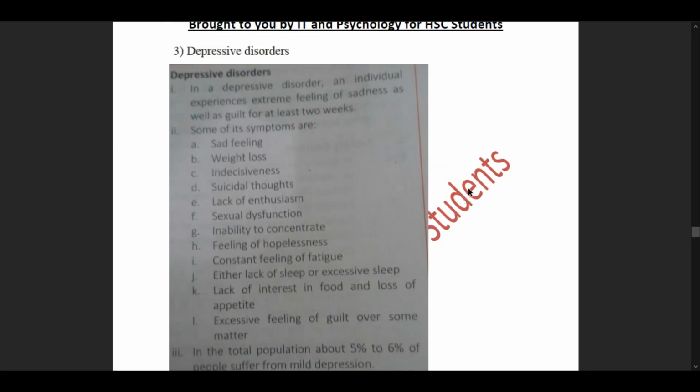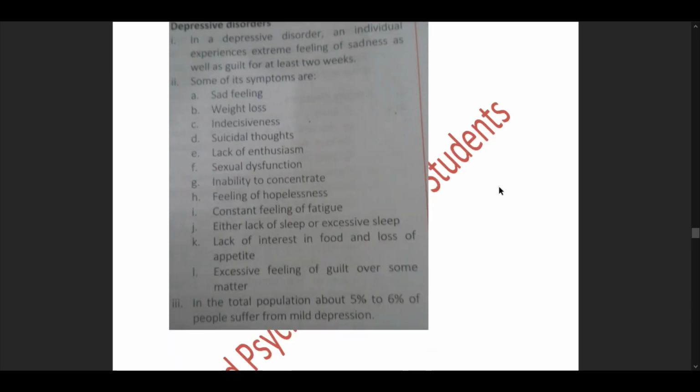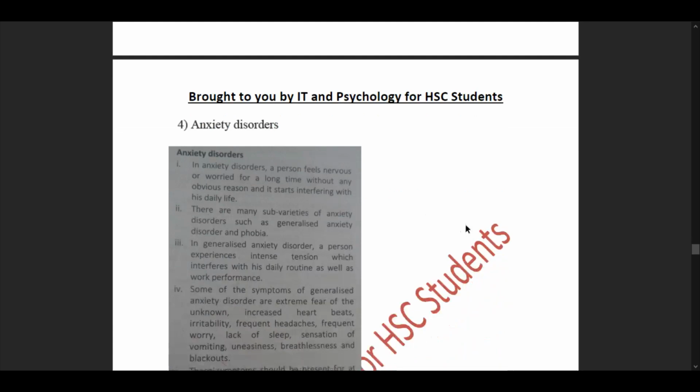In total, about 5 to 6% of people suffer from mild depression. So now we understand what the symptoms are that occur during depressive disorders, what causes depressive disorders, and how much of the population currently suffers from mild depression.